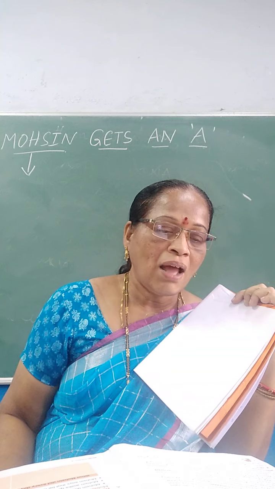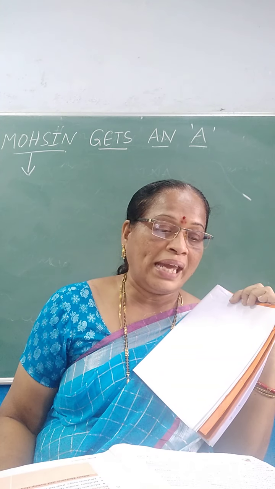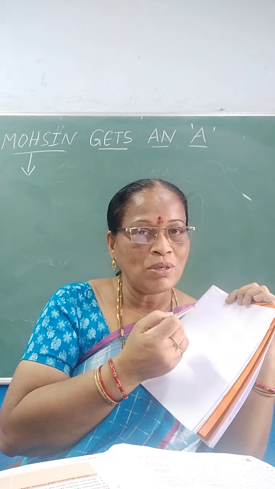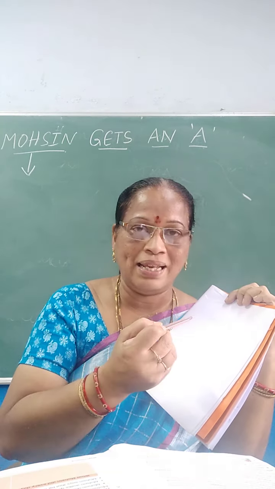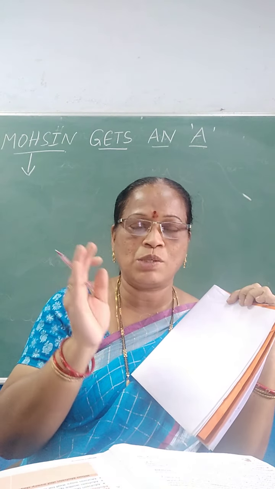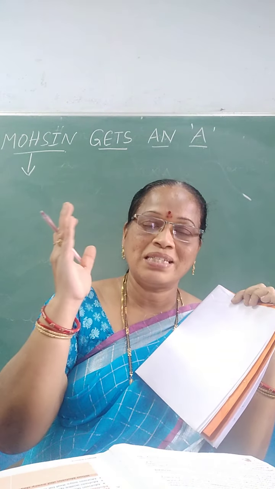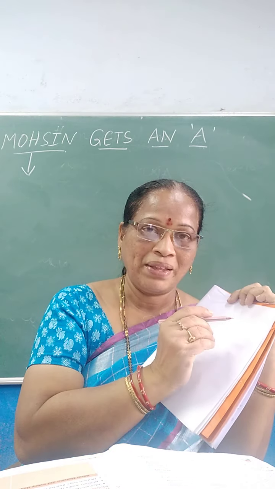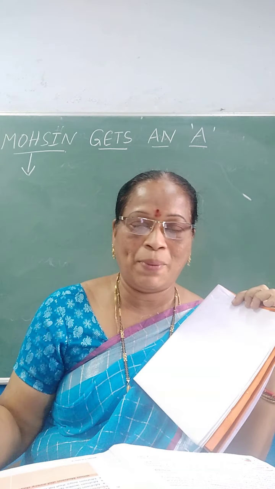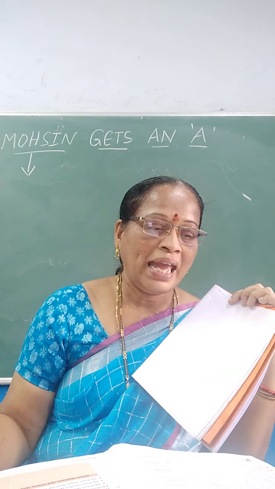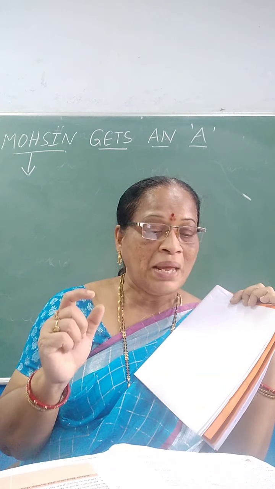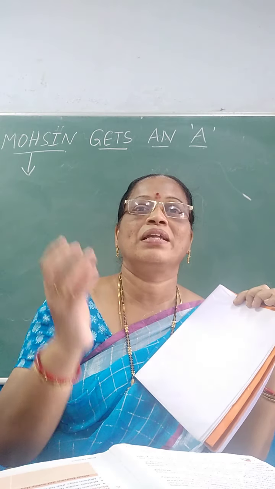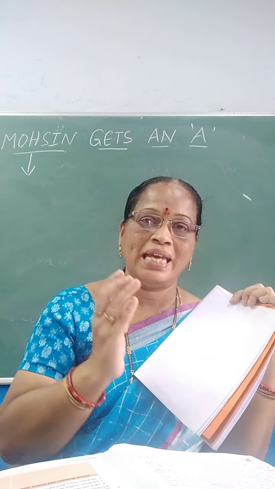Now, on the 7th page there was a good looking A in pencil, which the madam had written with pen, and Mohsin had started to write with pencil, and he turned the pages. After the 7th page, he found a good looking A, also written with pencil, not with pen. After that there were many perfect A's. He found many perfect A's in that book.